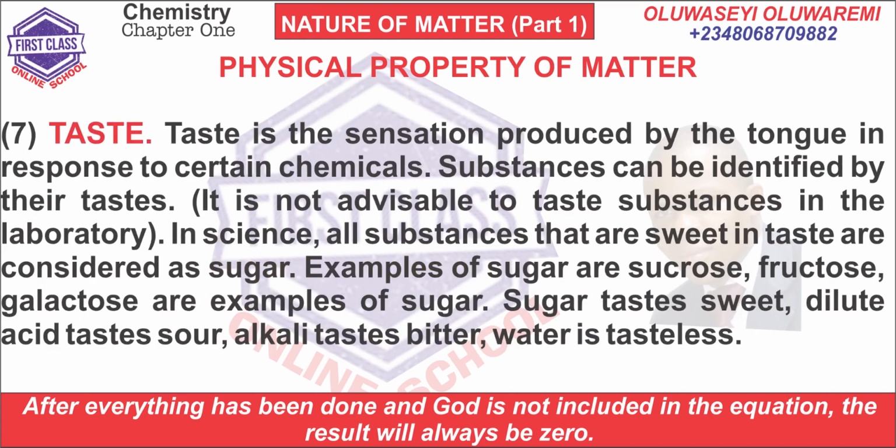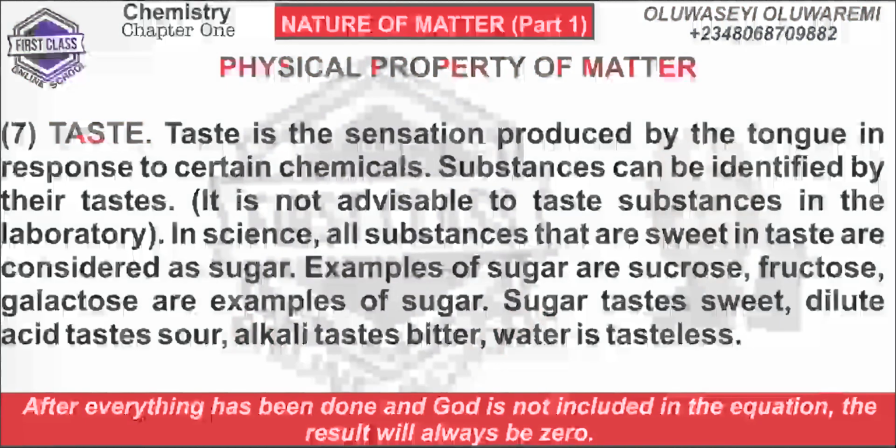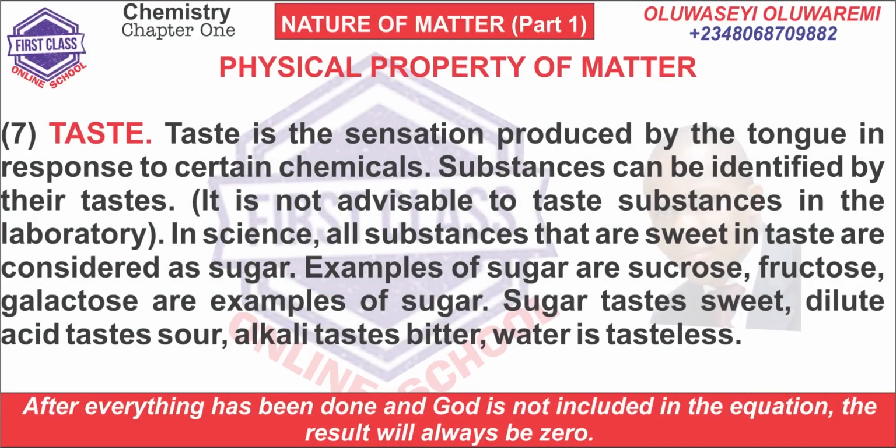7. Taste. Taste is the sensation produced by the tongue in response to certain chemicals. Substances can be identified by their taste. It is not advisable to taste a substance in the laboratory. In science, all substances that are sweet in taste are considered as sugar. Examples of sugars are sucrose, fructose, galactose. Sugar tastes sweet. Dilute acids taste sour. Alkali tastes bitter. Water is tasteless.